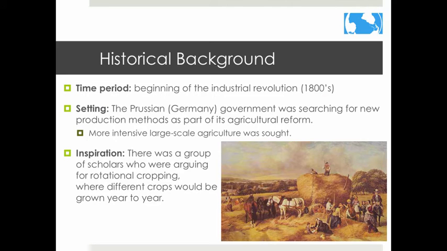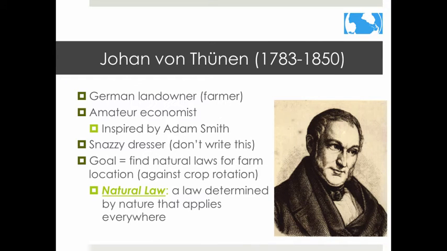It's important to know when and why von Thunen came up with his model. The model was developed at the beginning of the Industrial Revolution in Prussia, which eventually became the country of Germany. The Prussian government was trying to improve its agricultural system. There was a group of scholars who were arguing for rotational cropping, where different crops would be grown from year to year. So, who is Johann von Thunen?